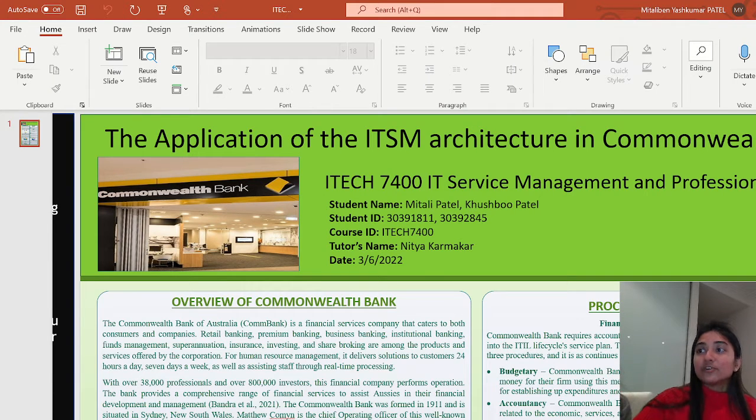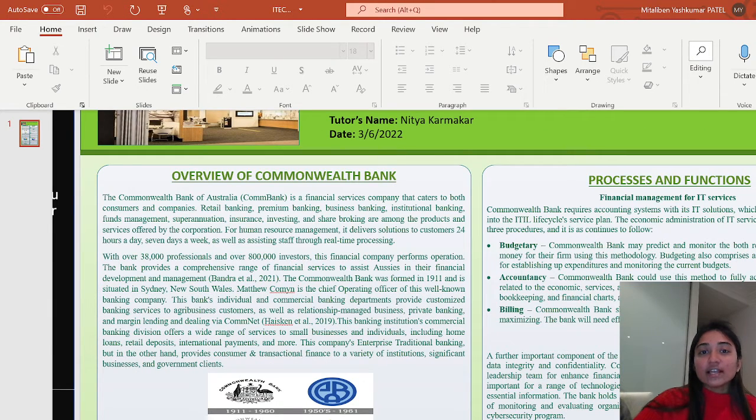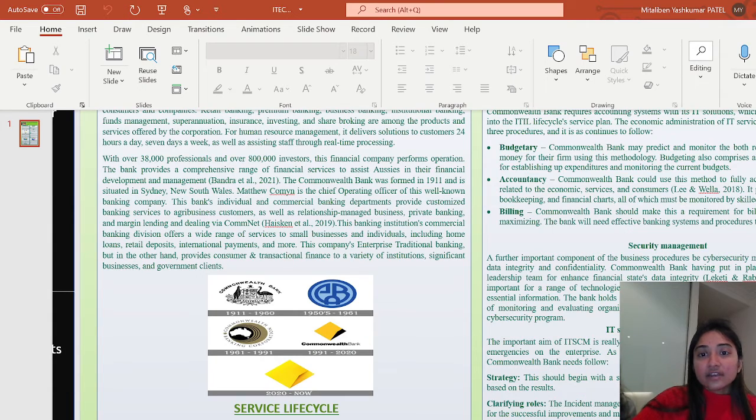Security management is a further important component of the business process, handled by cybersecurity management, which ensures data integrity and confidentiality. Commonwealth Bank has put a strong IT protection leadership team in place to enhance financial data. And next is IT service continuity management. The important aim of ITSCM is to effectively reduce the expense, downtime, and effect of real emergencies to the enterprise. The primary options are strategy, clarifying the roles, communication, monitoring, and evaluating and upgrading.